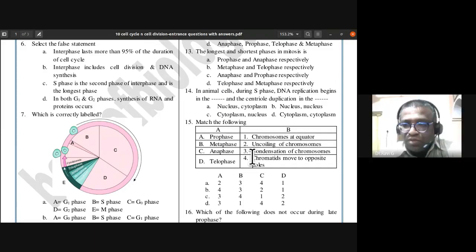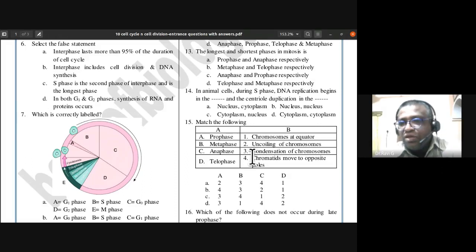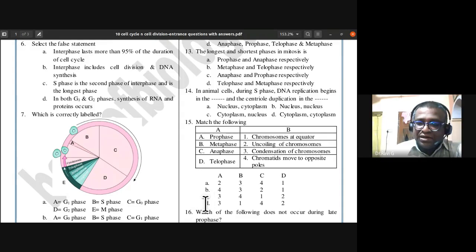Anaphase, what is going to happen? Chromatids move to the opposite poles. C4 it is. Telophase, uncoiling of chromosomes. D2. Okay. So C4, D2. So D is the answer, isn't it? So here D, they have all the right choices.